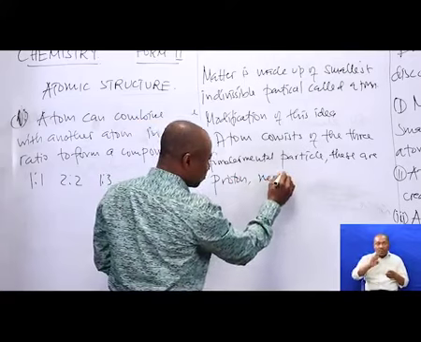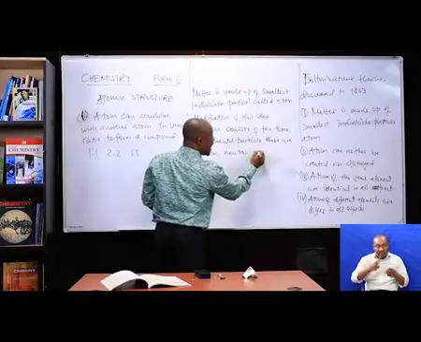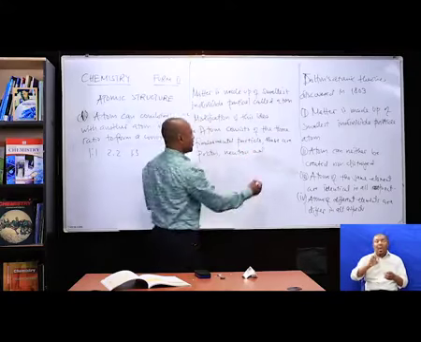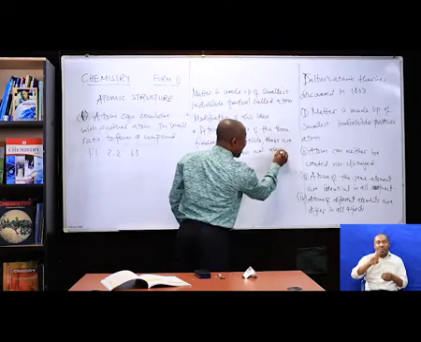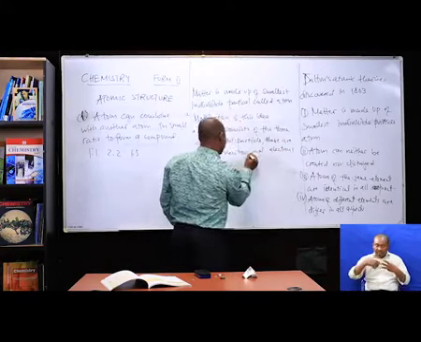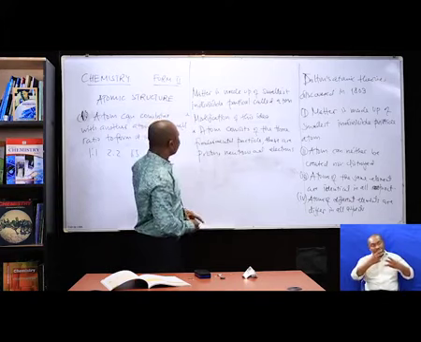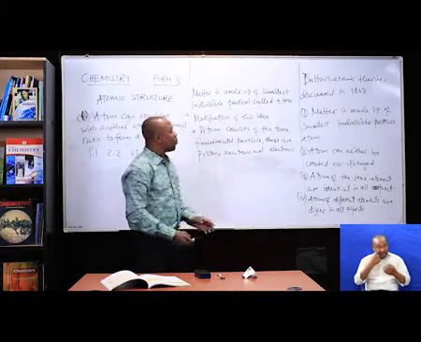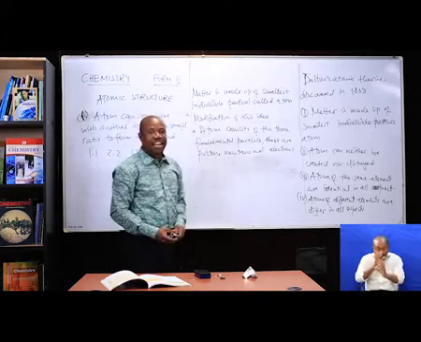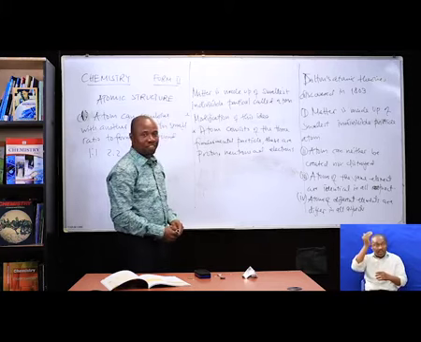Neutron, very good, and electrons. These were seen after conducting the experiment to understand what Dalton said.